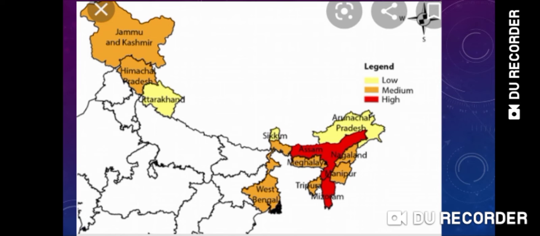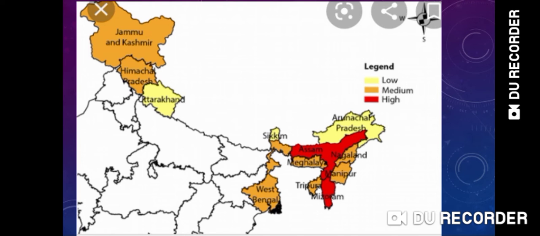In Assam, it covers only the hill districts, and in West Bengal also it covers only the hill districts. So in total, the Himalaya region passes through 10 states fully and partially through 2 states. Which are these two states from where the Himalaya passes partially? These are Assam and West Bengal.